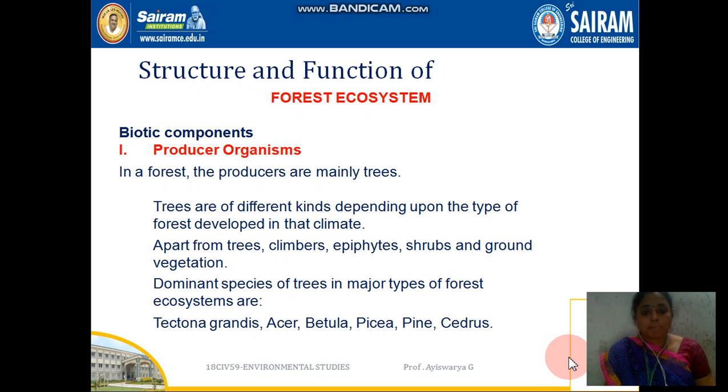Hi everyone. So we were seeing about the structure and function of forest ecosystem. As I said, it has biotic components and abiotic components. Biotic components means we will be having producers, consumers and decomposers, right? So in the forest, what are the different types of producers apart from trees, like shrubs, means very dominant species of trees, like Acer, Betula, Pine, Cedrus. These you can see in the forest.